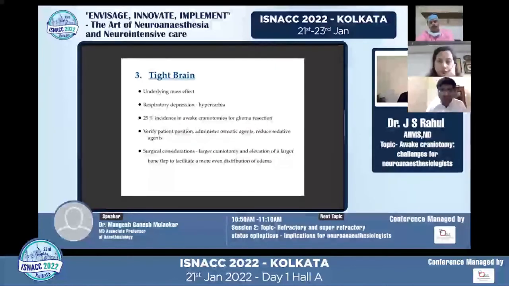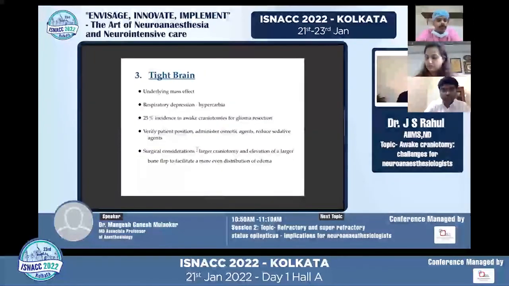So as a result, there can be some tight brain, where one needs to verify the patient's position, administer osmotic agents, and sometimes even reduce sedation. Sometimes oversedation itself can be a big cause for tight brain as well. So informing the surgeon and being in constant communication is of great importance to identify tight brain, because we don't want a fully tight brain and only then start doing things. We can actually start preemptively. We can probably reduce sedation and ensure that the patient is in a good position as well.